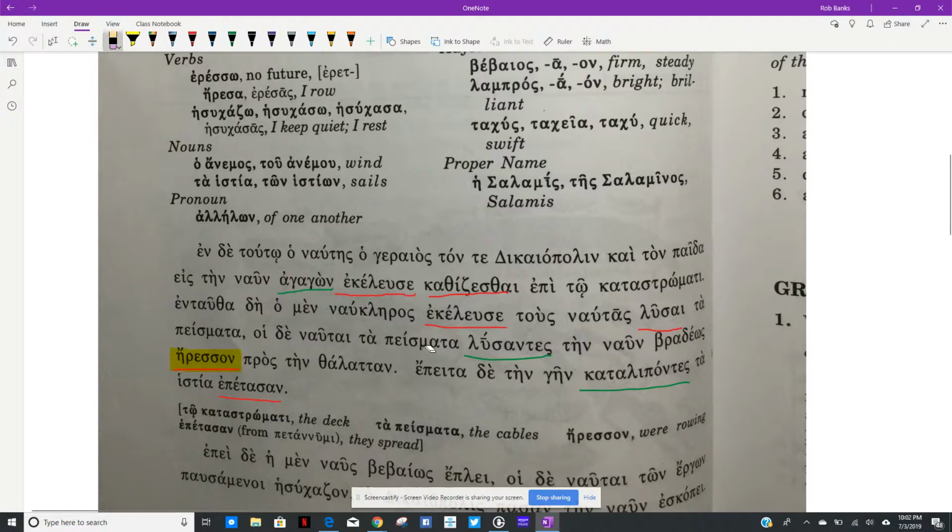So the sailors, lusantes, right, a participle modifying the sailors. So of course it is a first aorist participle. So let's say having loosened ta peismata, the cables. So de, so the sailors for their part, right, having loosened the cables, ten neo bradeos eretton.